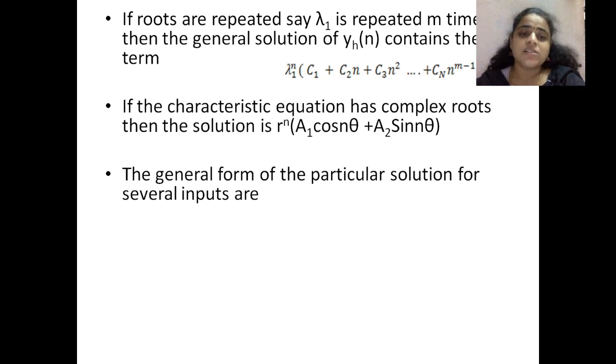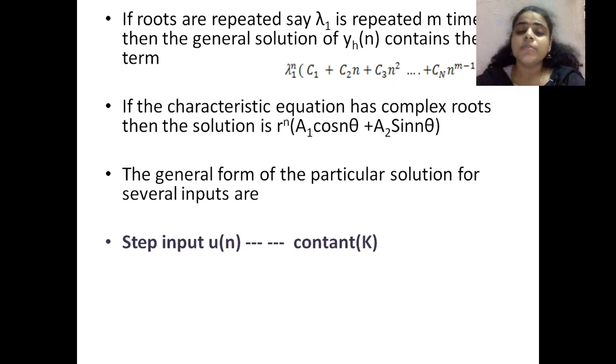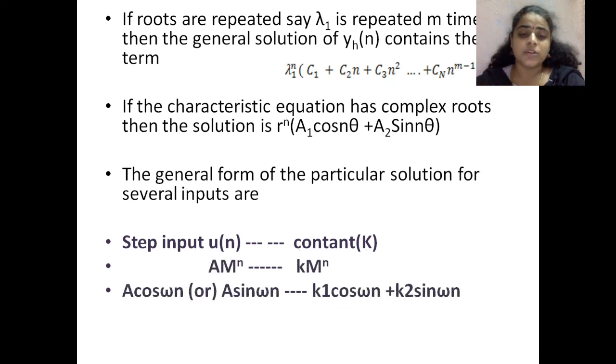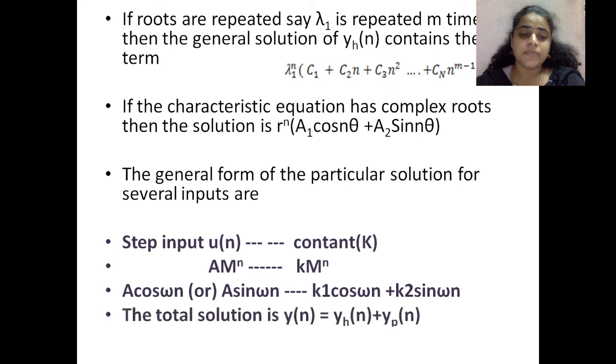So for the general form of the particular solution for several inputs, we have some basic signals, and for those basic signals the particular solution exists uniquely. For a step input, the particular solution will be a constant term k. For an exponential input, the output will be k power n. For cos or sinusoidal signals, the output will be like this.